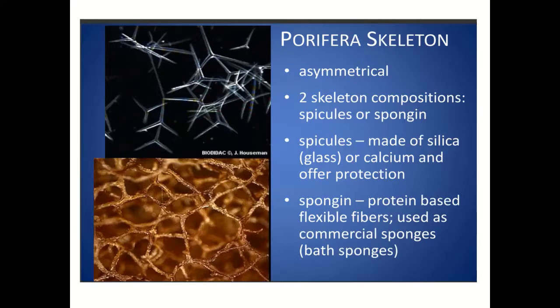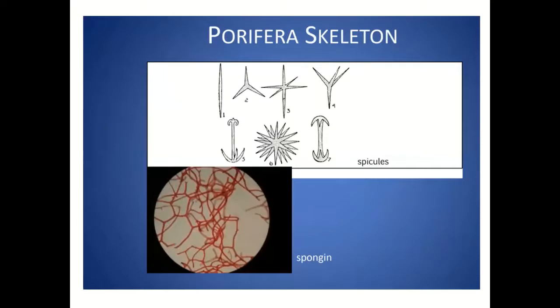And the most important thing about the poriferan skeleton is that it is used for classification. These are various types of spicules found: triradiate, tetraradiate, biradiate, different types, and these are the spongin fibers. In the first year practicals, we will be preparing permanent slides of the spicules and spongin fibers.